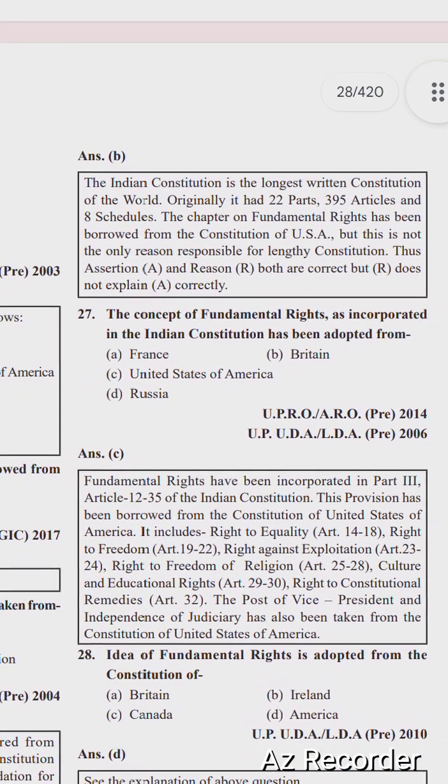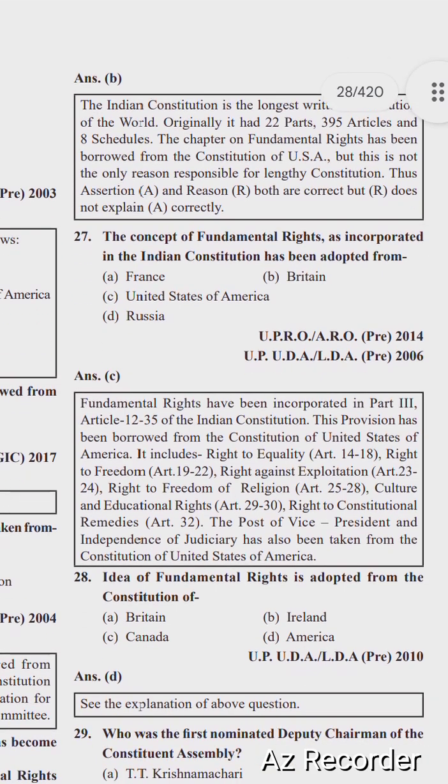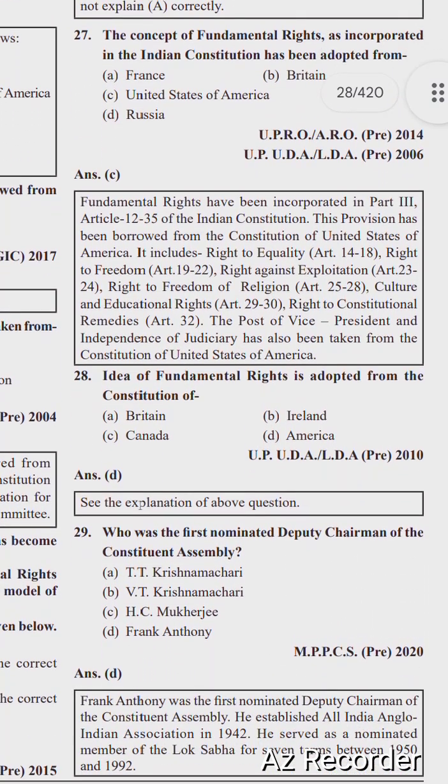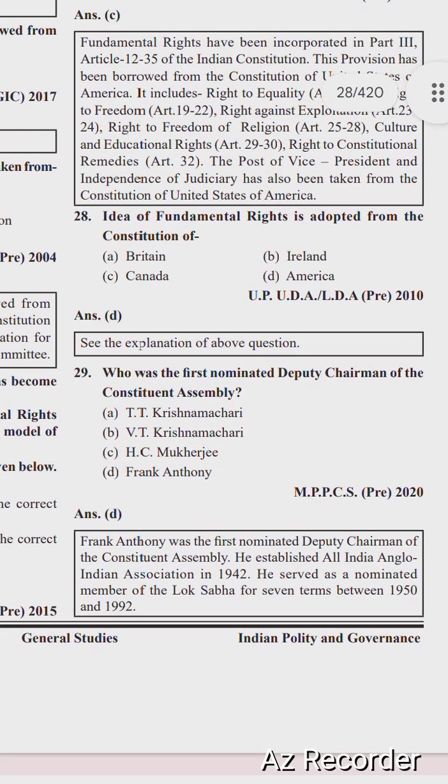Next question is: the concept of fundamental rights as incorporated in the Indian Constitution has been adopted from France, Britain, USA, and Russia. The right option is option C, USA. Next question is: the idea of fundamental rights is adopted from the Constitution of Britain, Ireland, Canada, America. The right option is option D, America.